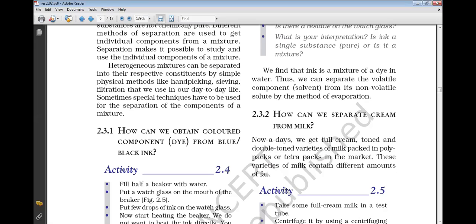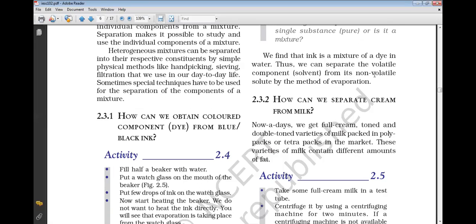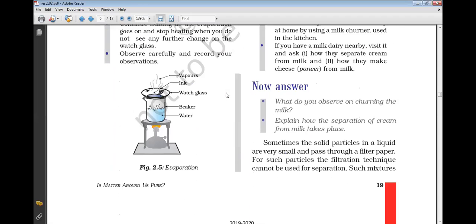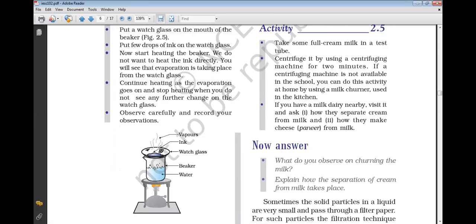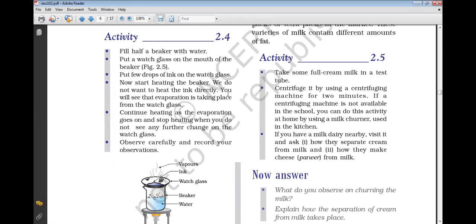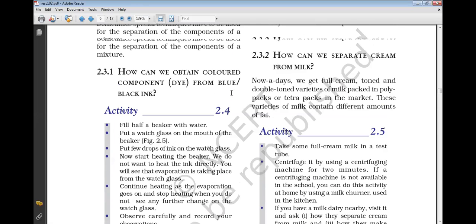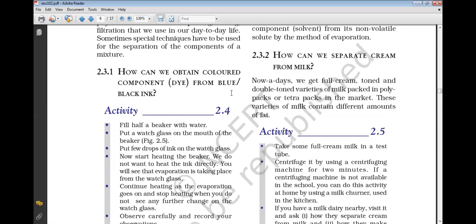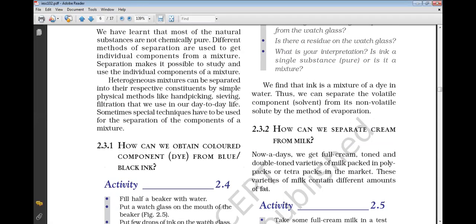Thus we can separate the volatile component from its non-volatile solute by the method of evaporation. Many times we say that when we heat, or even when we dry clothes, sometimes the clothes fade. That separation takes place due to evaporation.